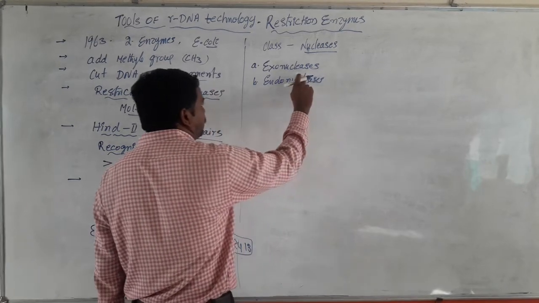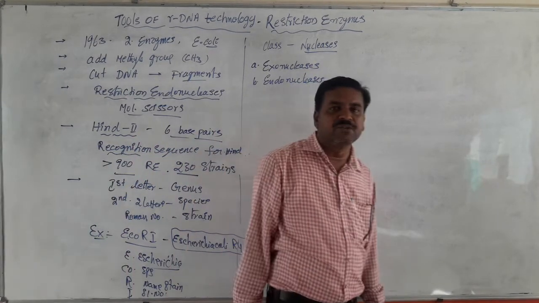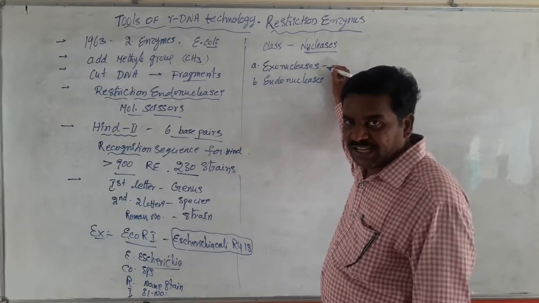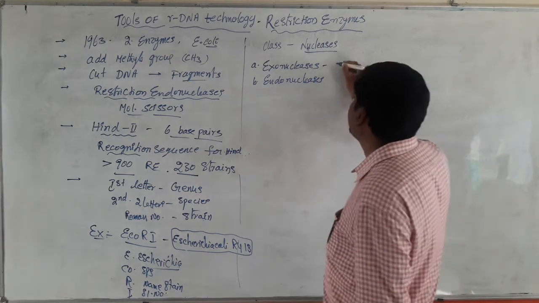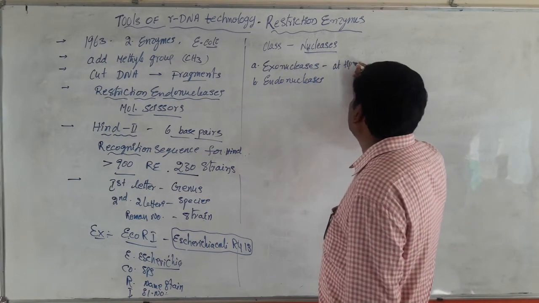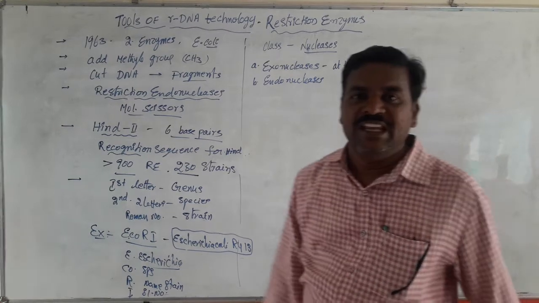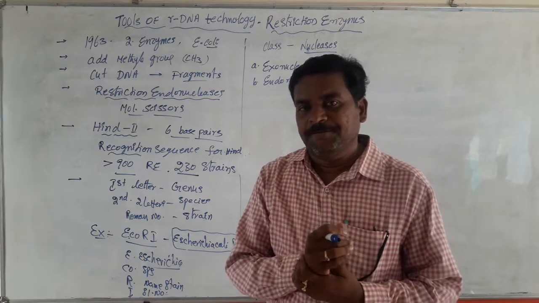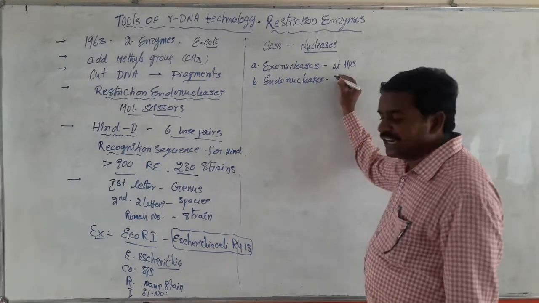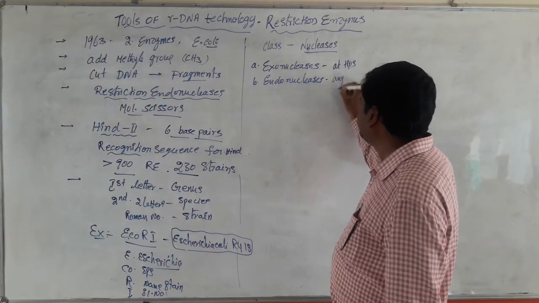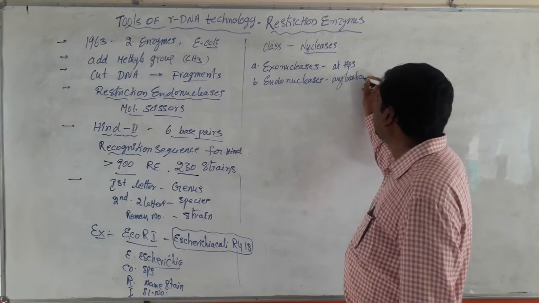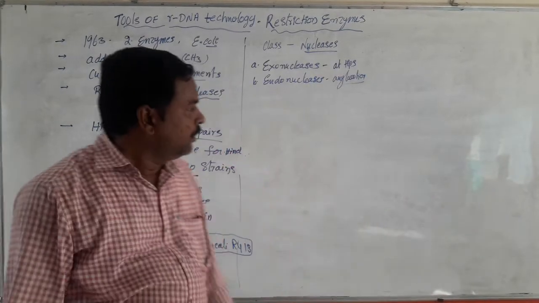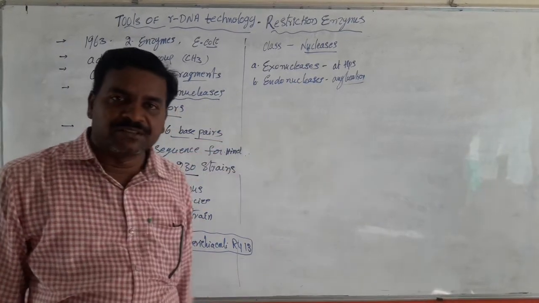Exonucleases and endonucleases. There are two different kinds of nuclease enzymes. Exonucleases cut the DNA nucleotides at their tips. They remove the nucleotides from DNA, especially from the tips. But endonucleases cut the DNA at any location inside the DNA. Okay? Generally, endonucleases are restriction enzymes.